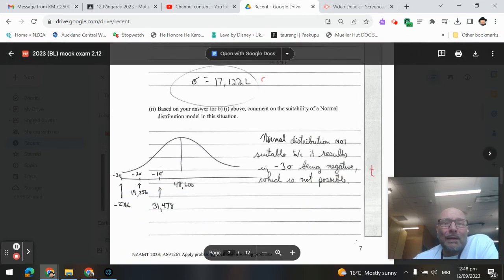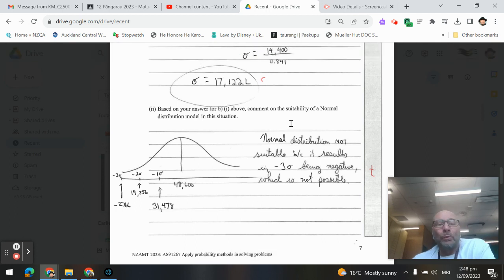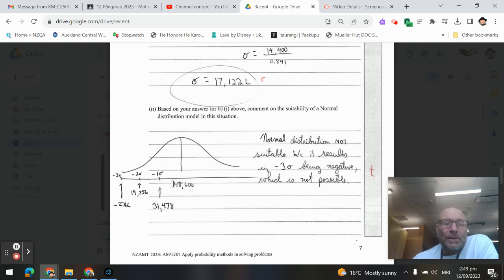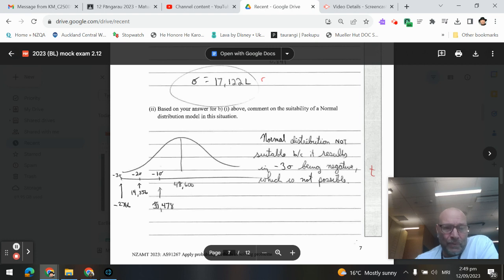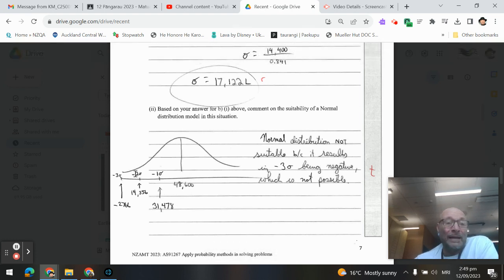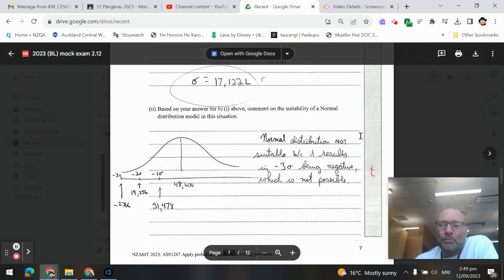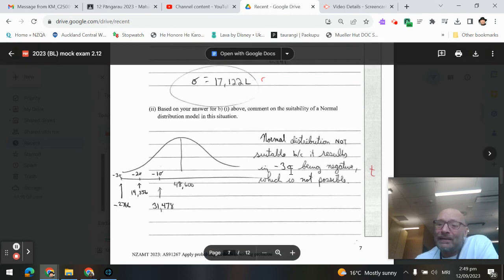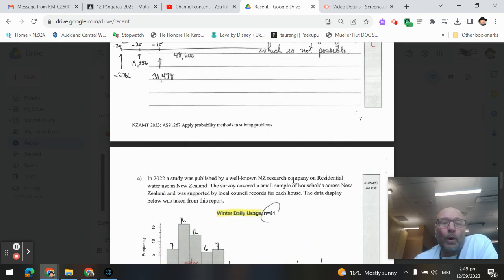Now, based on that above answer, comment on the suitability of a normal distribution. Well, we know that almost all the data is within 3 standard deviations. So if 48,600 is my mean, then I subtract 1 standard deviation, I get 31,478. If I do that again, going to negative 2 standard deviations below the mean, 14,356. If I do that again, my third standard deviation below the mean gives me negative 2,766. So therefore, the normal distribution is not suitable because it results in our third standard deviation below the mean being negative, which is not possible. You're not going to have negative water use.